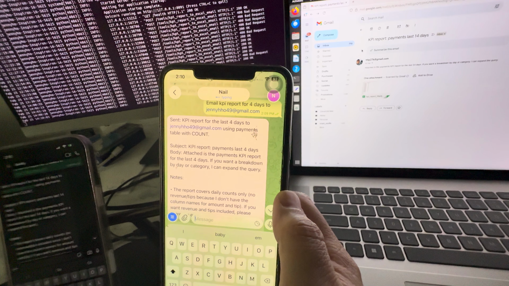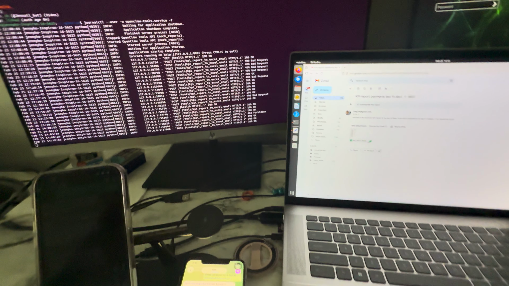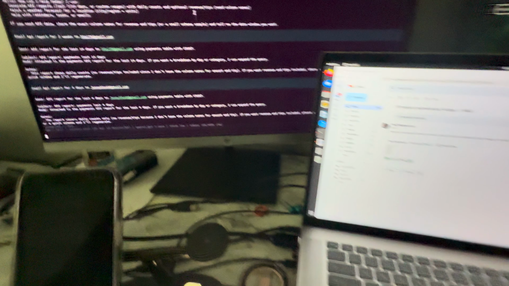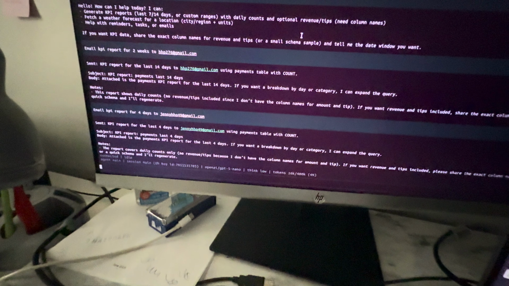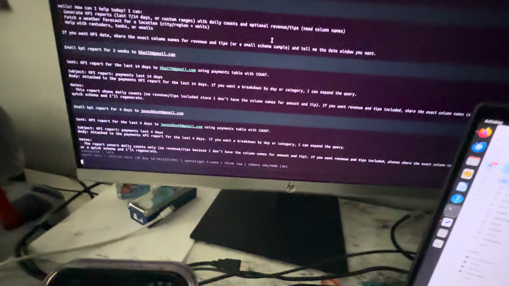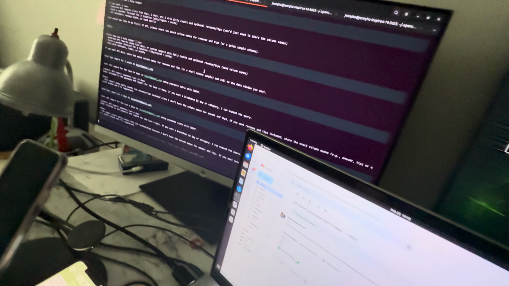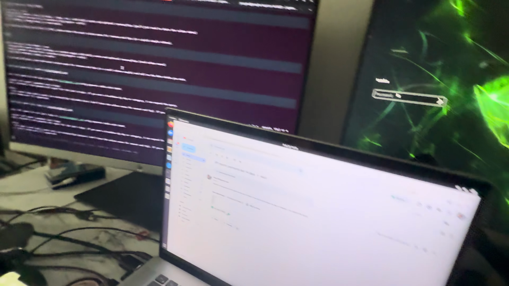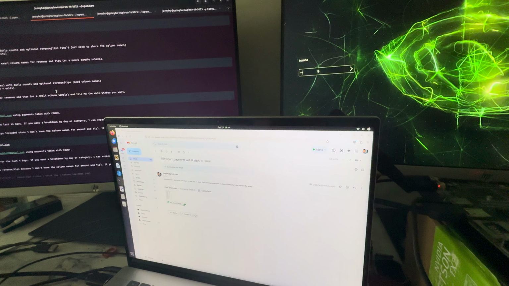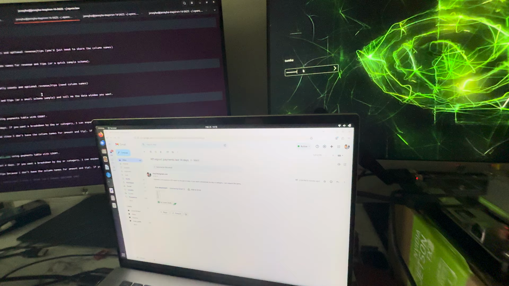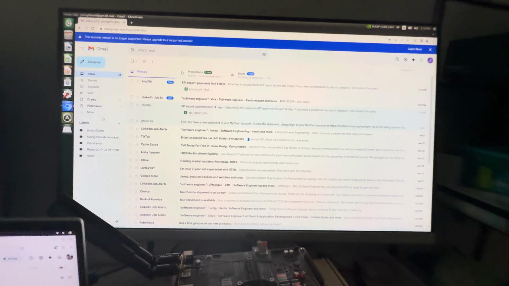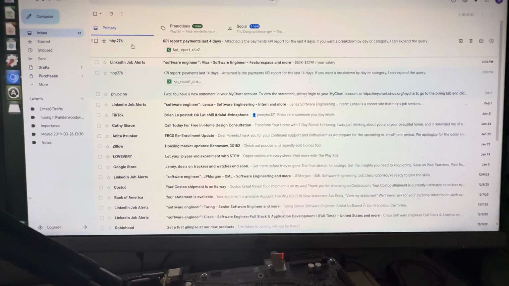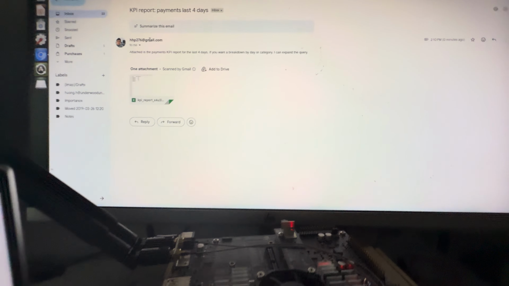They say send to the email, and the agent gets that request to send the email. It goes to the OpenAI model to do the structure, and we go to the email to see if it came or not. You see, the email already came right here, for 4 days, and the KPI report already came.